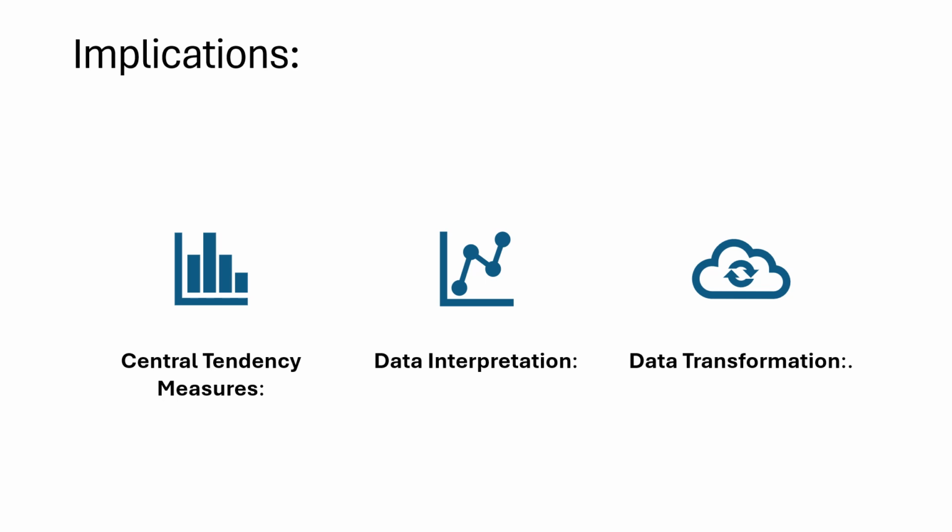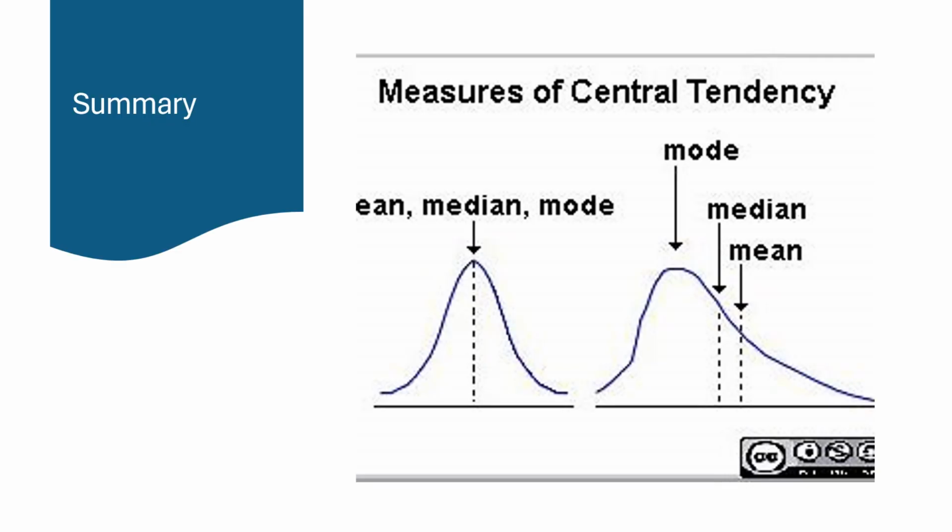Data transformation. Sometimes data transformation techniques, for example, log transformation, are used to reduce skewness and make the data more symmetrical, which can then provide a more accurate representation of the central tendency using the mean. So in summary, skewness affects the mean by pulling it towards the direction of the skew, either to the right in the case of positive skew or to the left in the case of negative skew. This can significantly influence the interpretation of the data's central location.